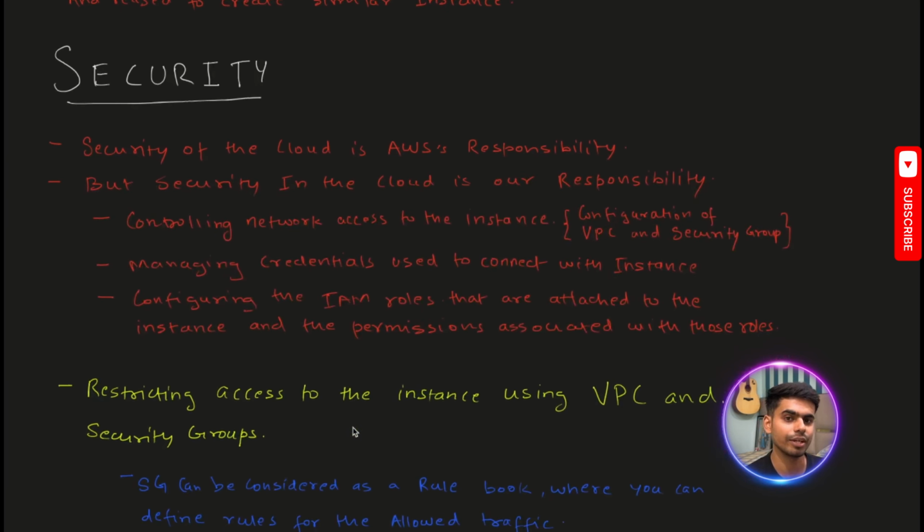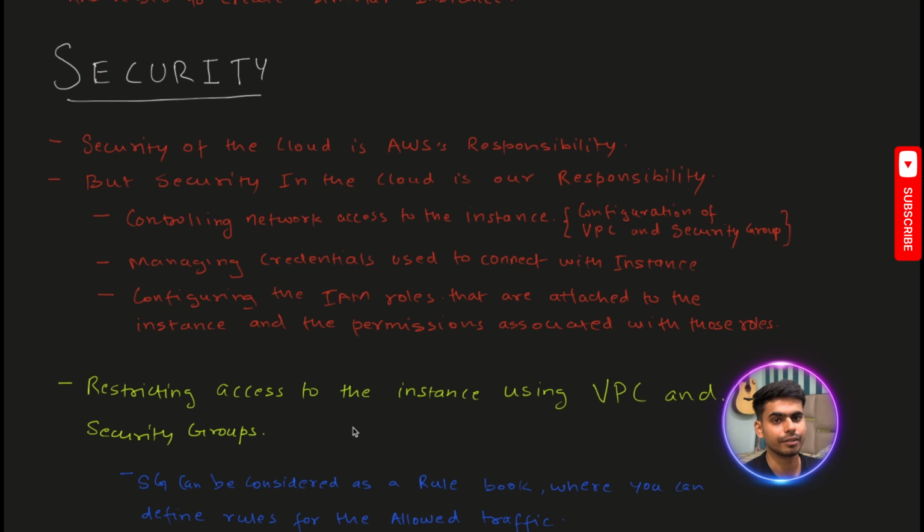Then comes a very major part which is provided by AWS to us, which is security. Security of the cloud is AWS's responsibility, in terms of how they are securing their AWS cloud altogether.